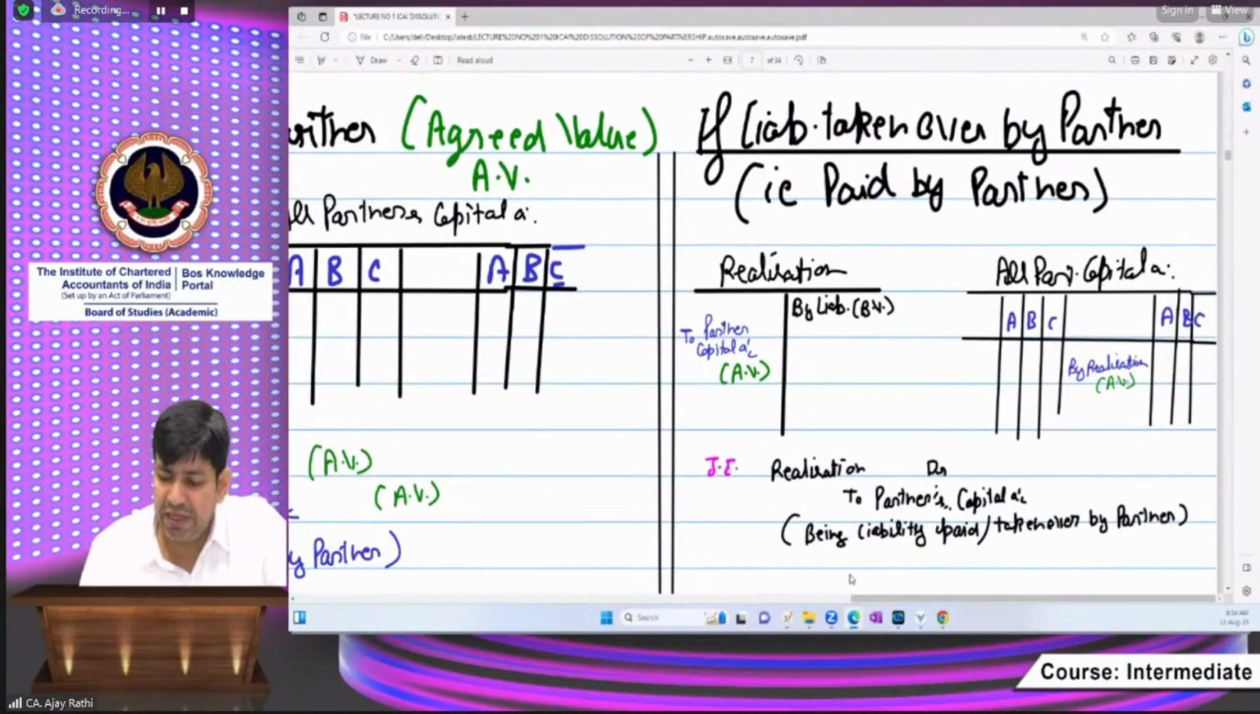The liabilities taken over by the partner, then liabilities being paid in cash, then to bank. If liabilities are being taken over by the partner, in that case, realization account will be debited and partner's capital account will be credited, because partner is paying on behalf of the firm. In this case, how will you post to the relevant ledger? Here we have prepared the scene.